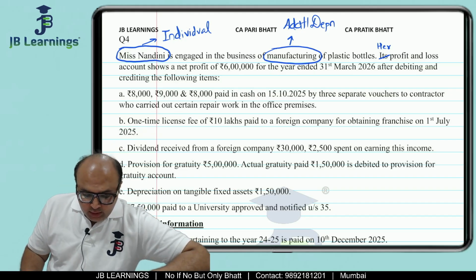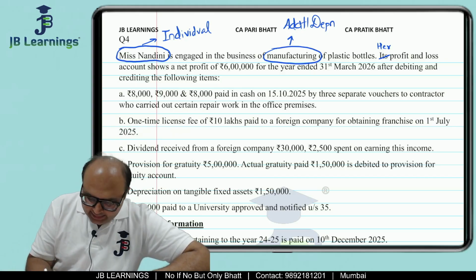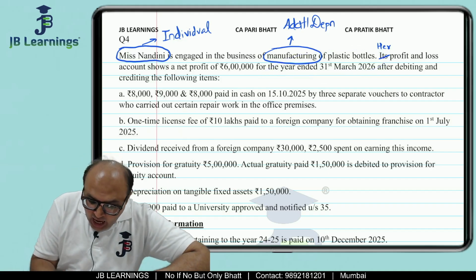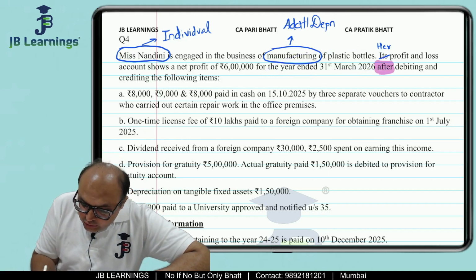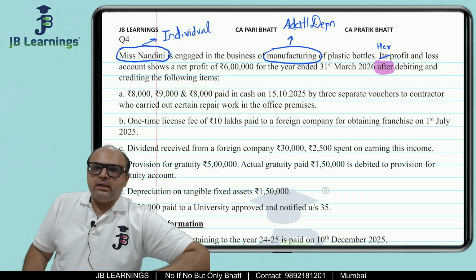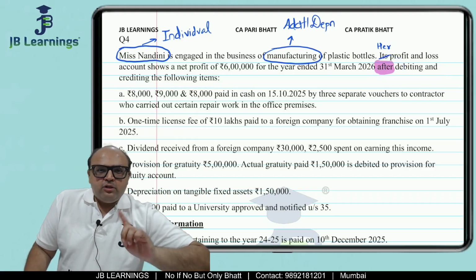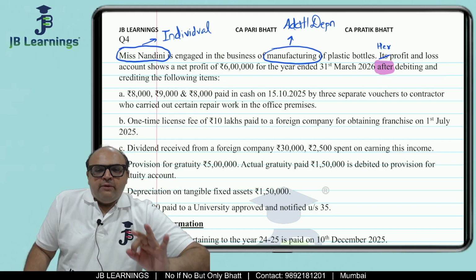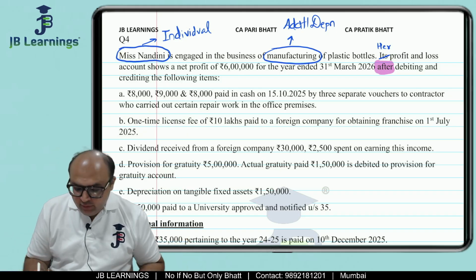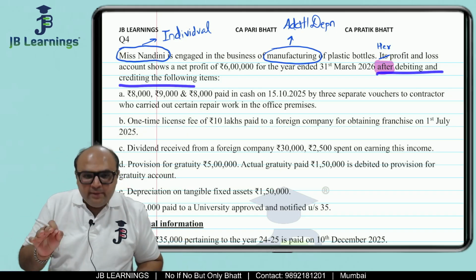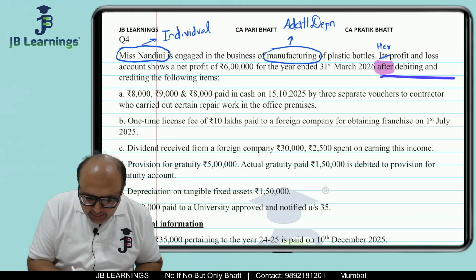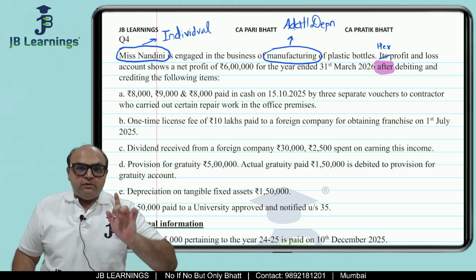Her profit and loss account shows a net profit of rupees 6 lakhs for the year ended 31st March 2026 after debiting and crediting the following items. So friends, in the first paragraph, whenever they give you the information, it is very, very important to identify whether they have given it after debiting or crediting, or whether they have given it before debiting or crediting the following items. All right, this is something which is very, very important.